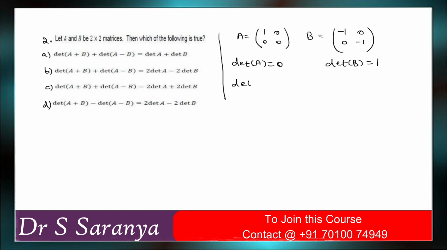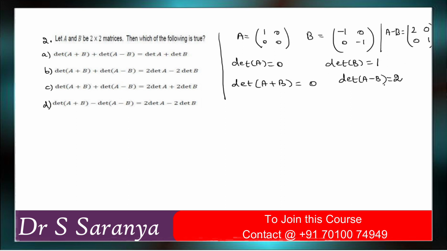So what about the determinant of the A plus B matrix? A plus B matrix has determinant 0, right? So the determinant of A minus B matrix is 2. Here A minus B matrix is 1 minus 1 plus 1, 2, 0, 0 minus 0, 0, 0 minus of minus 1 plus.